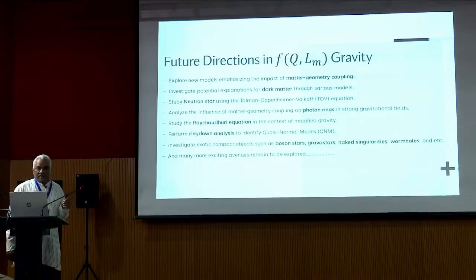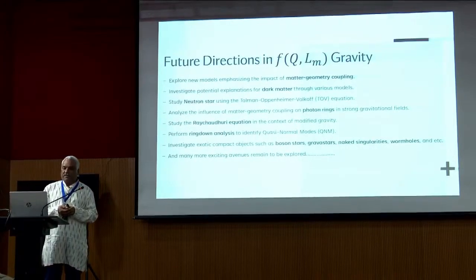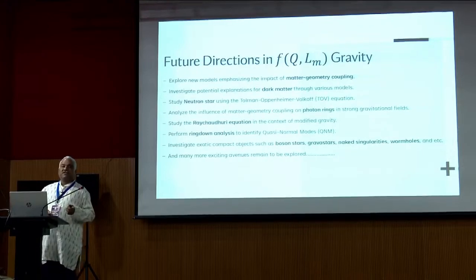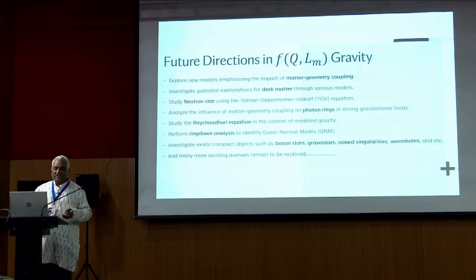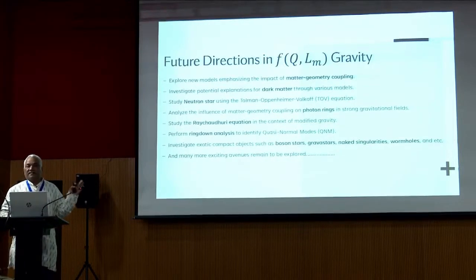Now coming to the future, one can go for matter geometry coupling with various impacts. Then one can study dark matter, neutron stars, photon rings, the Raychaudhuri equations. Then all the astrophysical objects like boson stars, gravastars, naked singularities, wormholes, one can study. There are many things we can explore once this article is accepted in JCAP.